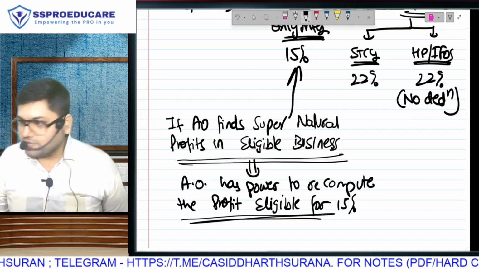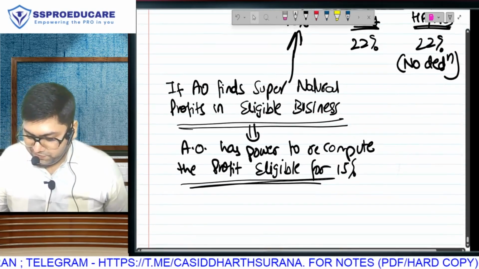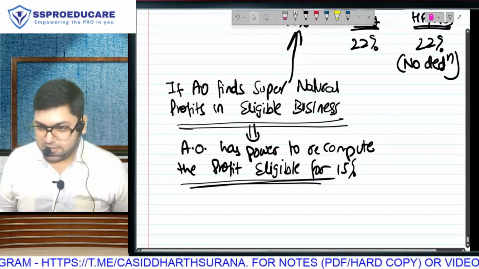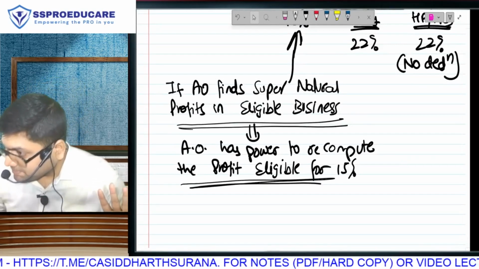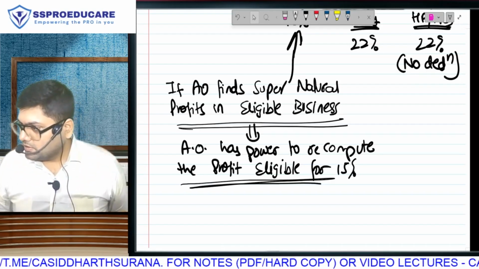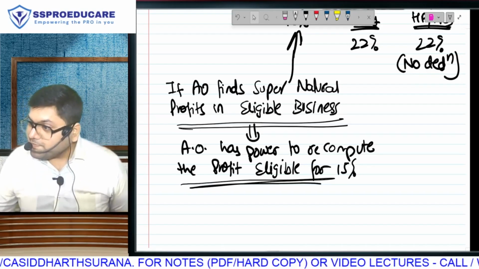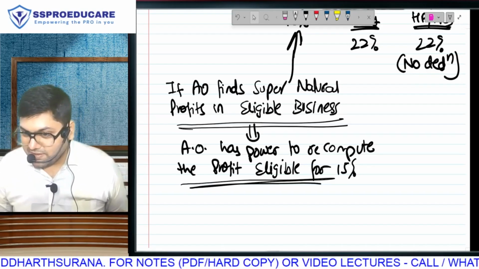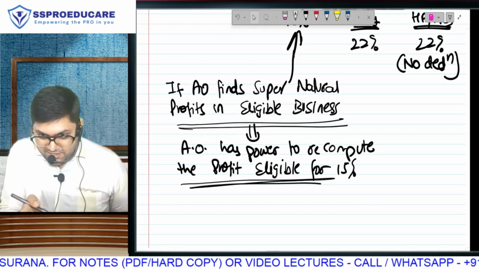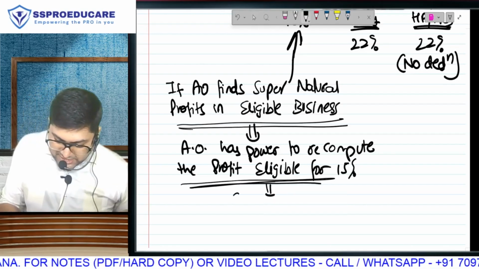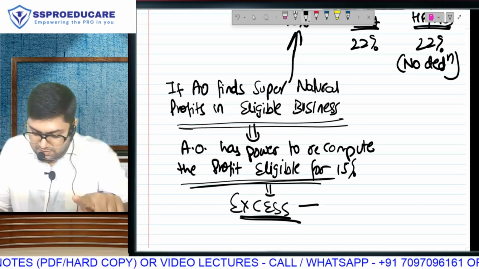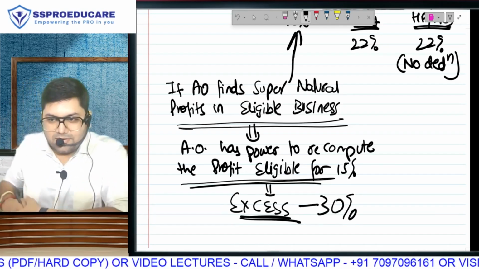The AO has the power to recompute. So you were showing how much for 15%? 5,000 crore. The AO thinks the maximum should be 500 crore, and they are giving him the power. So finally, 15% tax will apply only on 500 crore, and the remaining 4,500 crore should go where? Logically speaking, 22. But no, you cheated, right? So as punishment, the excess, in our example 4,500 crore, goes at 30%.